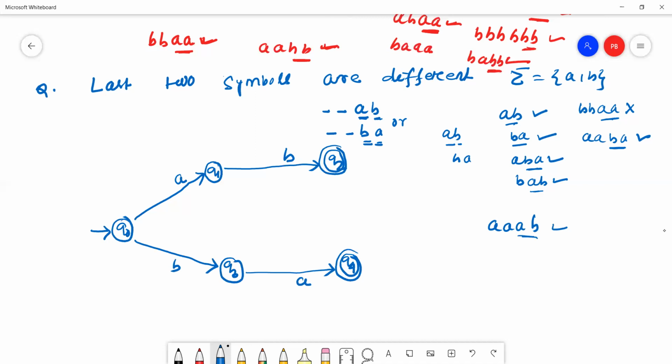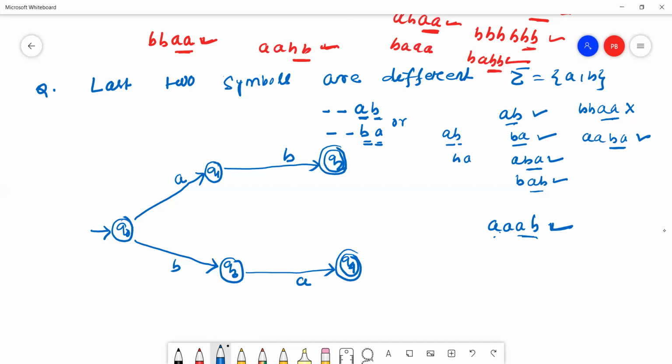So now we'll adjust the transitions. Q0 already reached AB, then Q1 will read A, then Q1 will read A. This one is triple AB. Triple AB is a valid string.